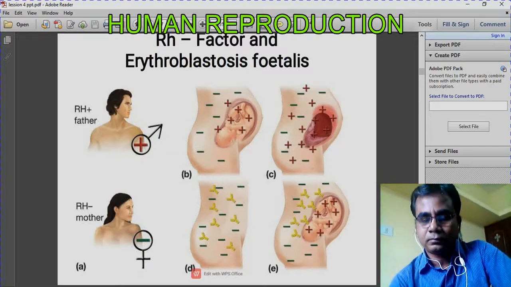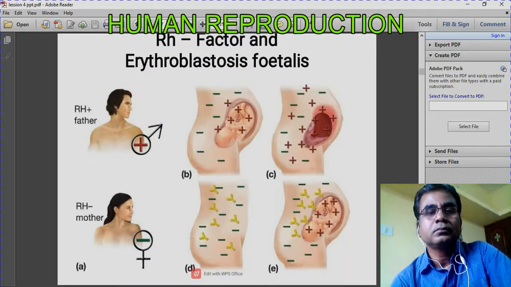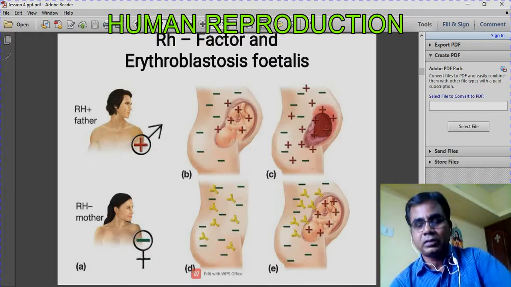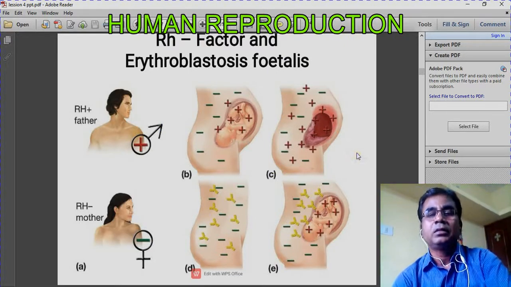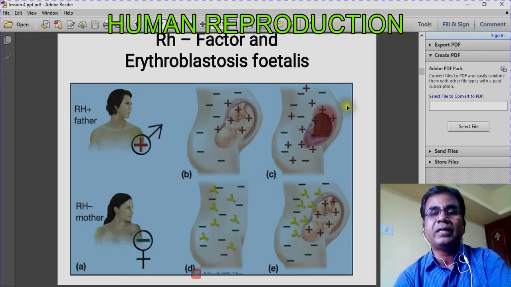Now, Fisher and Race's hypothesis. This hypothesis is regarding the Rh factor. First, you must know what the Rh factor is. Now, you know the 4 blood groups: A blood group, B blood group, AB blood group, and O blood group.